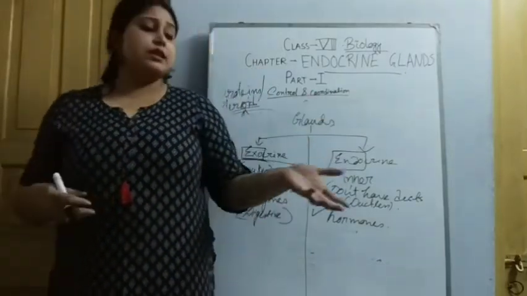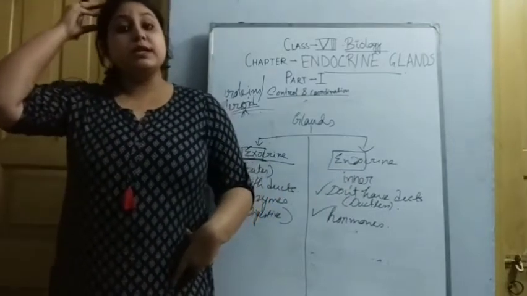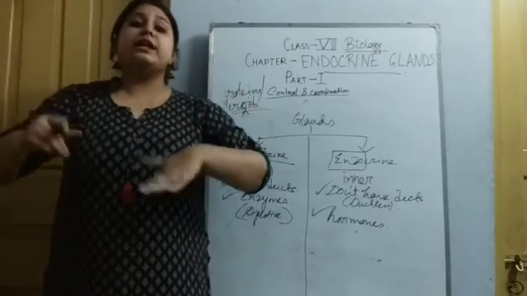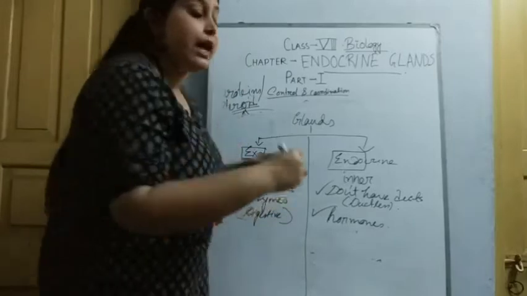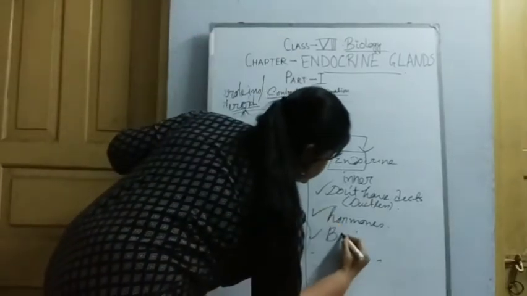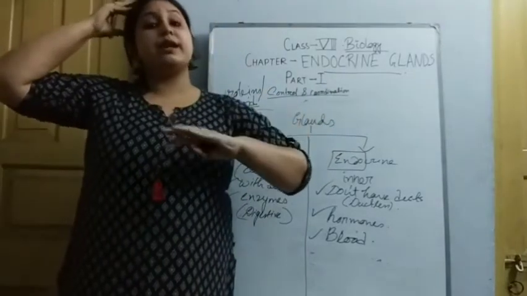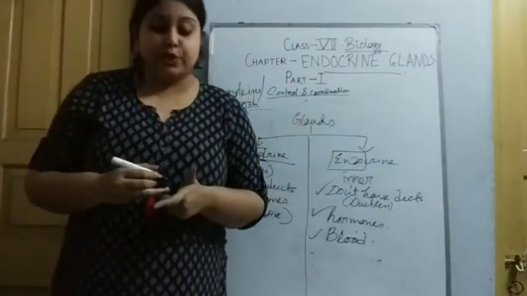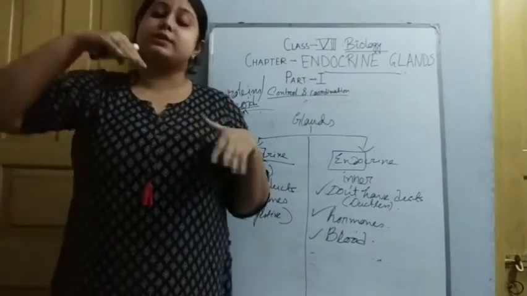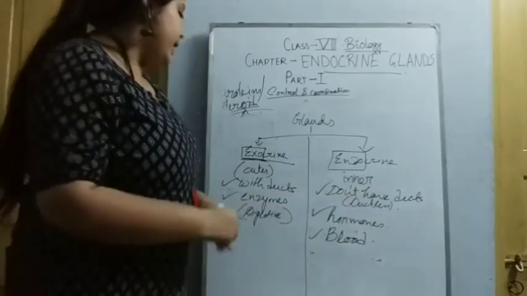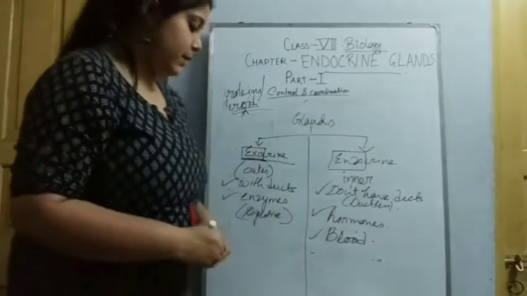It can happen that the target cell is here and the hormone-secreting gland is there. So a transmission procedure is needed, right? Blood acts as the transmission procedure. From the endocrine gland where the hormone is produced, it mixes with the blood, and the blood transmits it to the target cell and acts on it.